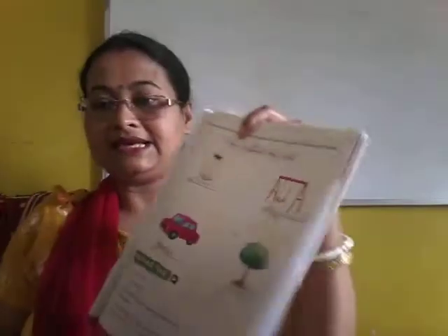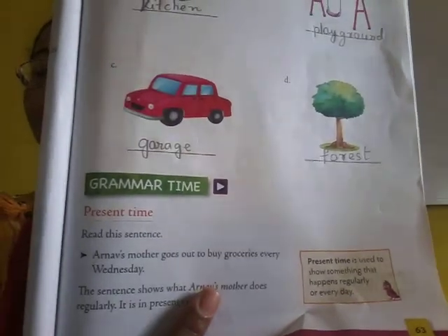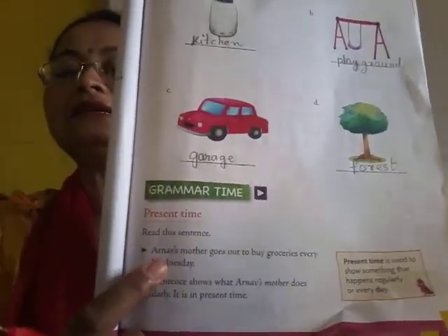Here in this chapter, when we were discussing the chapter, we got a sentence. You can see the sentence written here. You read the sentence with me. Arnab's mother goes out to buy groceries every Wednesday. Clear? Means she goes to buy groceries every Wednesday.